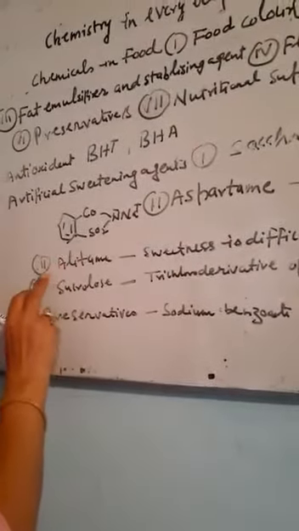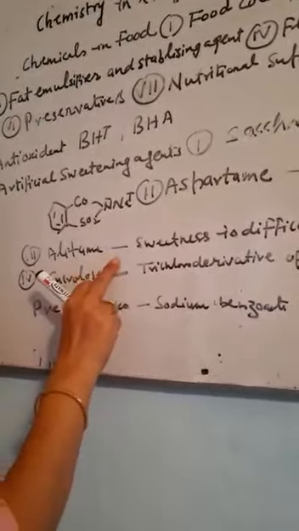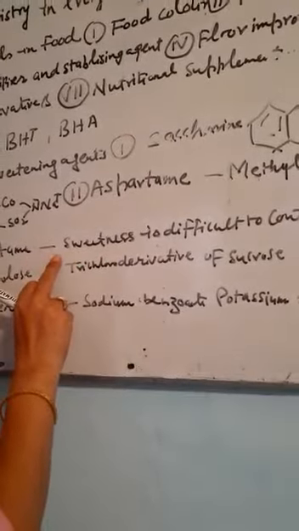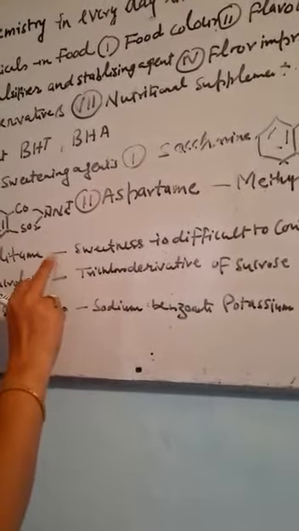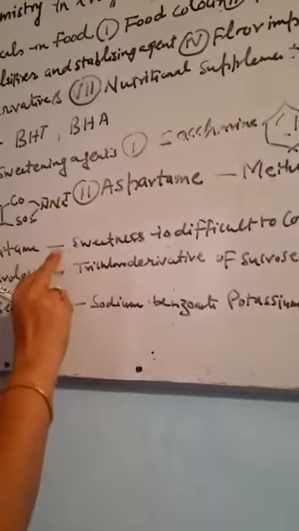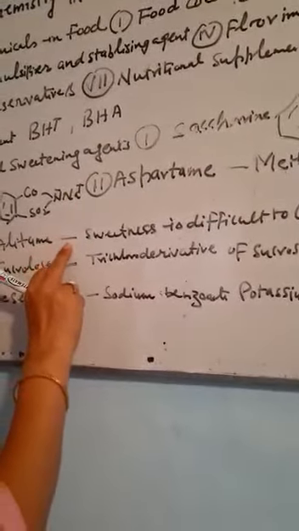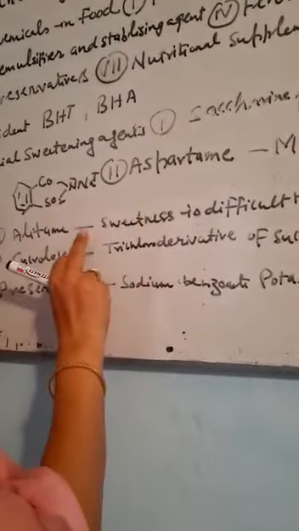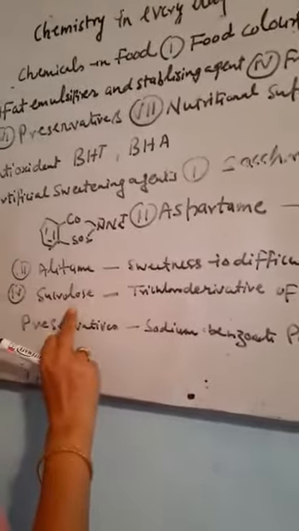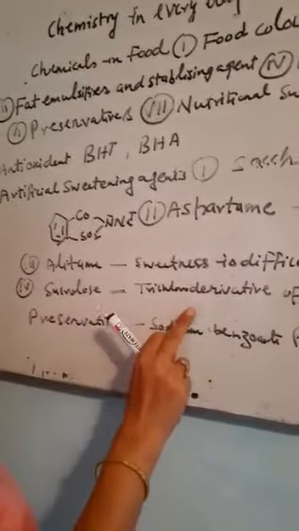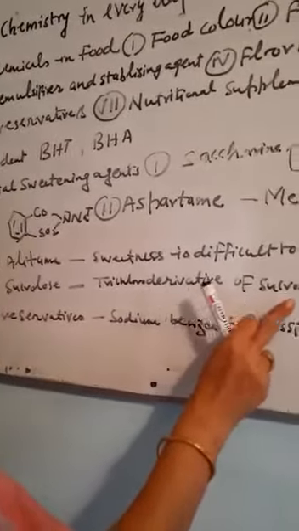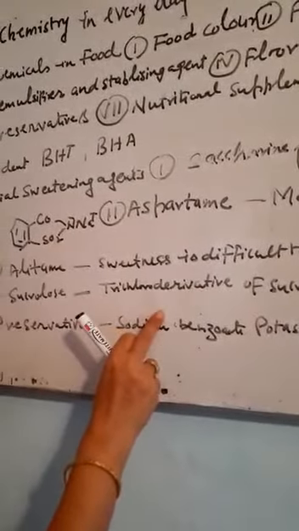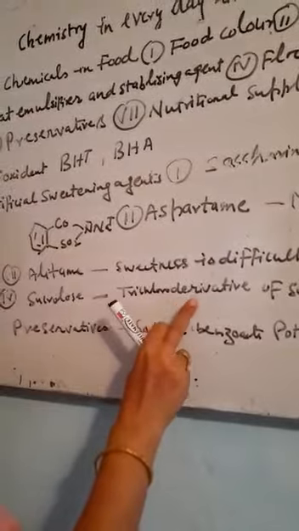The next one is alitame. Its sweetness is difficult to control. It is 2000 times sweeter than natural sucrose. It is stable at higher temperature, but its sweetness is difficult to control. Then there is sucralose. It is a trichloro derivative of sucrose. Its sweetness is 600 times that of sucrose and most commonly it is used.